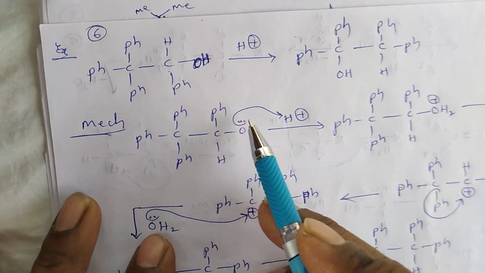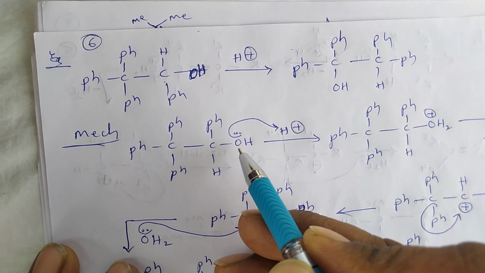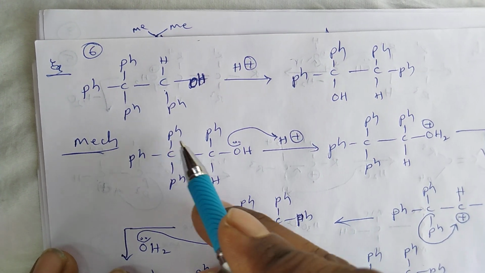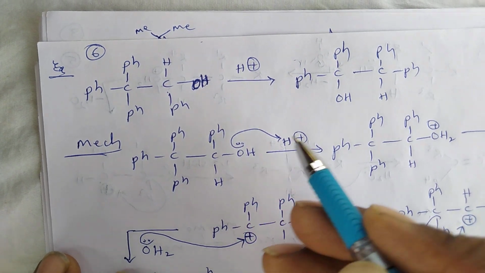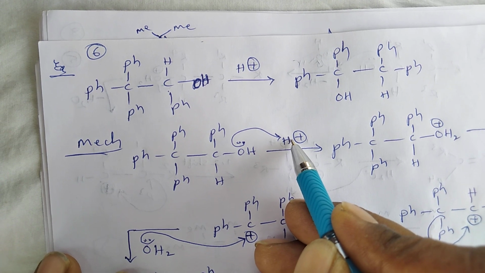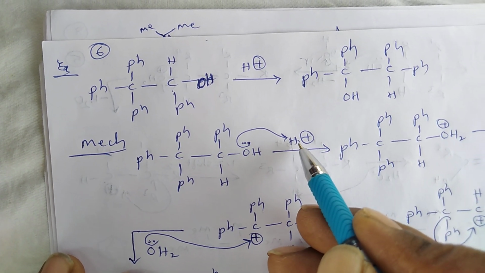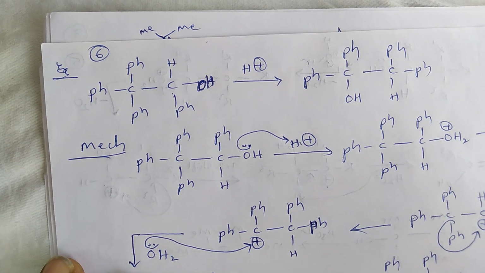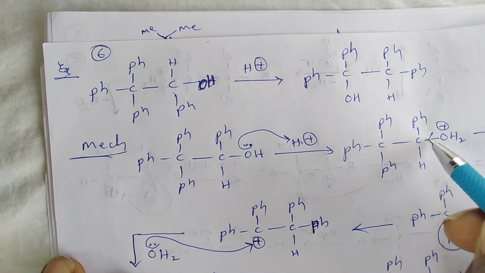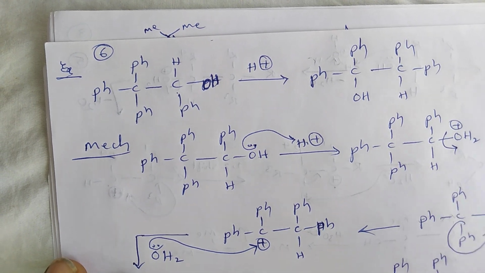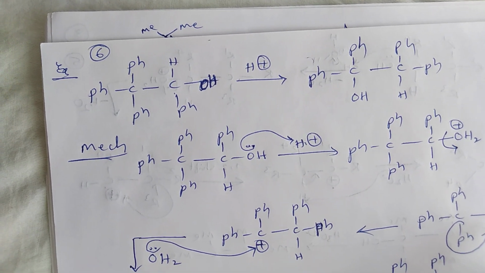Next, in the next example, if this benzyl alcohol is involved in the molecular rearrangement reaction, first the non-bonded electrons abstract the H plus ion from the acid and produce a protonated alcohol molecule, and the stability of this molecule is less. Due to this reason, it easily loses the water molecule and produces a carbonium ion.